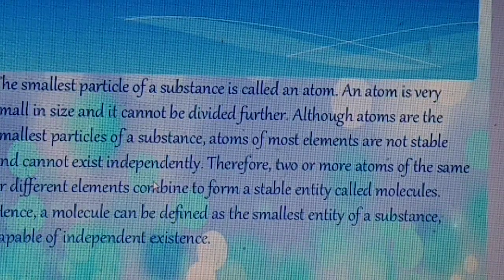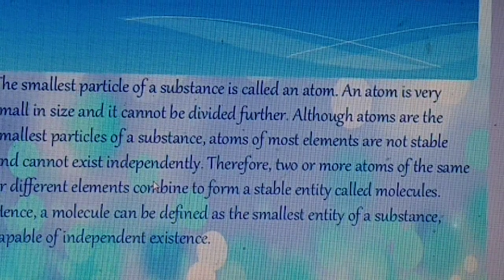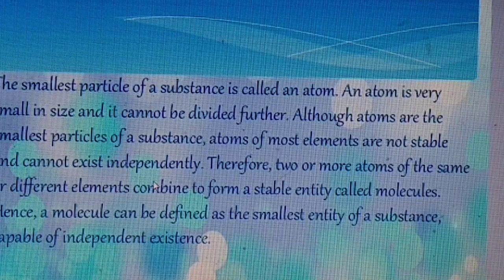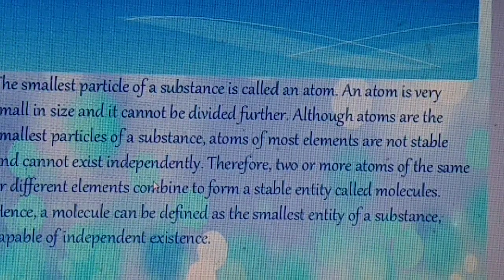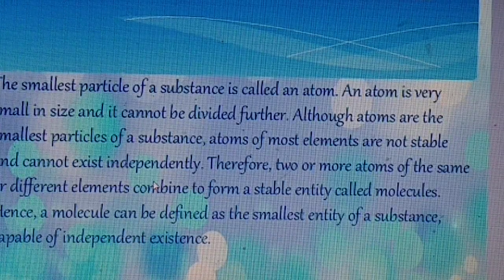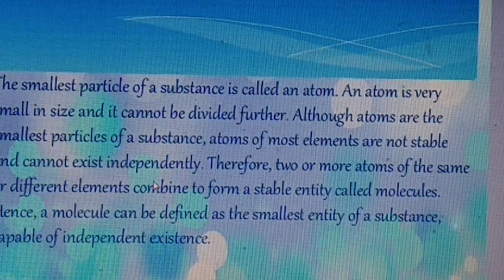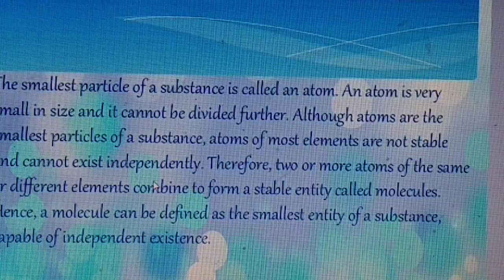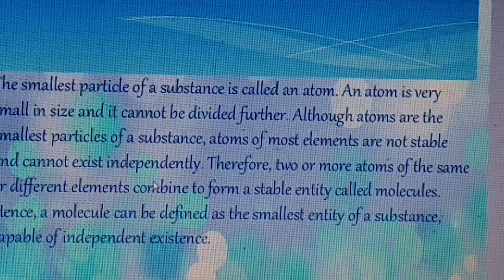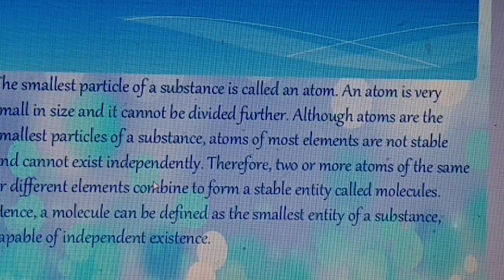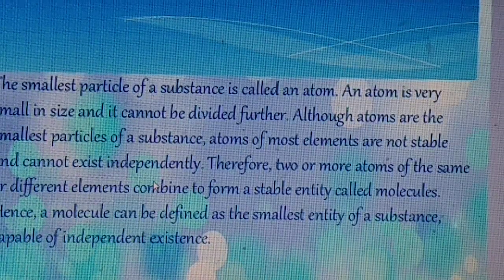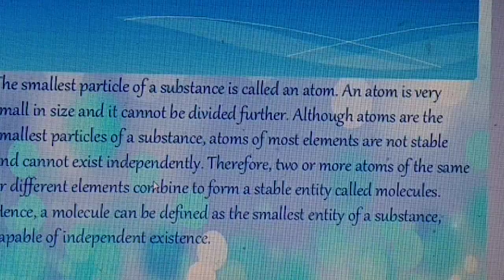And molecules we will study in two types, elementary molecules and compound molecules. When atoms of the same element combine, then elementary molecules form. But when atoms of different elements combine, then compound molecule is formed. Students, do you know the examples of the elementary molecule?